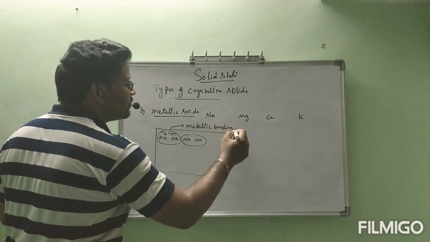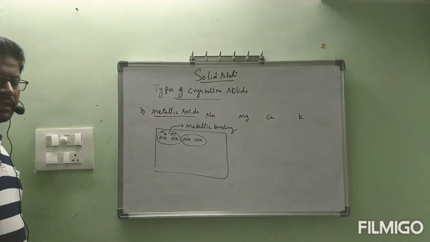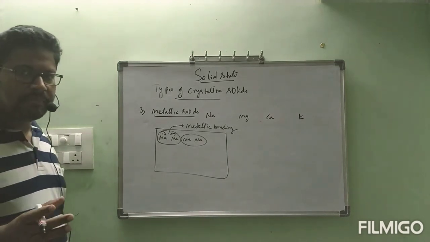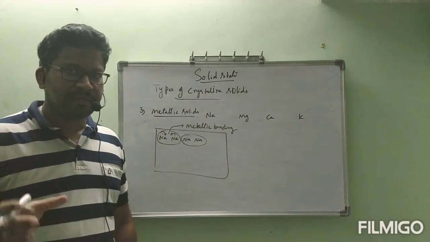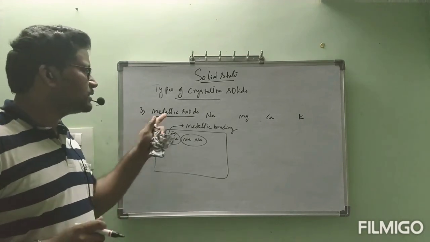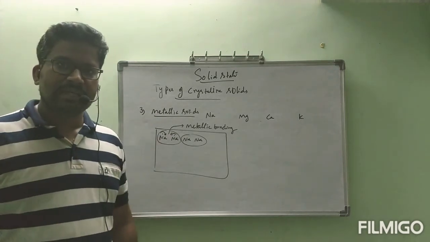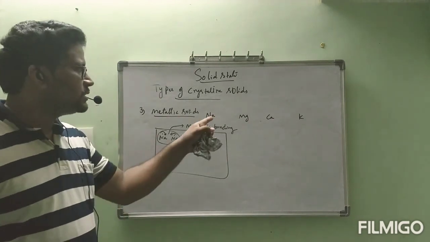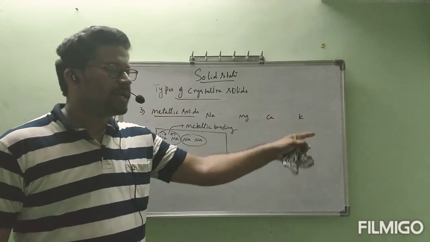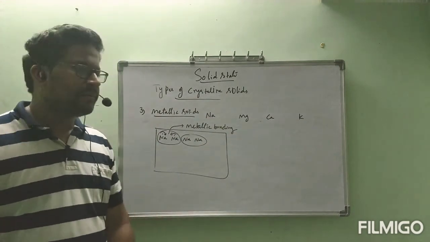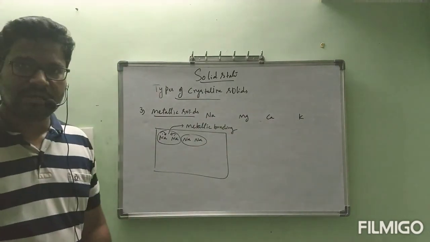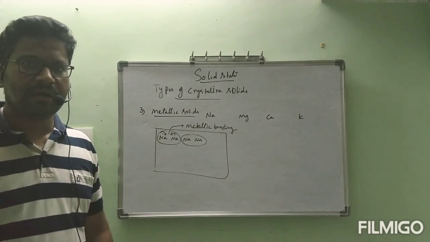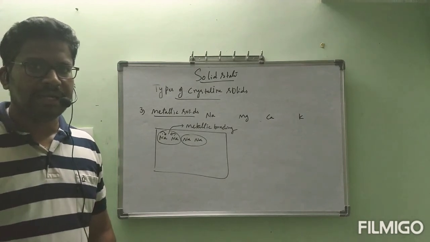That attraction is called metallic bonding. The solids which are present with metallic bonding are called metallic solids. Examples sodium, magnesium, calcium, potassium, etc. These are all coming under the third type, metallic solids. Okay, next our fourth type is covalent solid. Let us see that one.